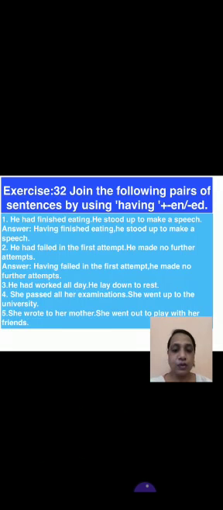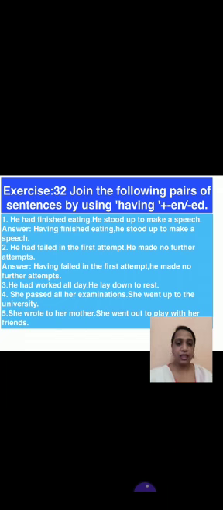Now children, you have to do this exercise number 32, which is there in your grammar book. Join the following pairs of sentences by using having plus en, ed, which means the third form of the verb. He had finished eating. He stood up to make a speech. What should be the answer? You have to see in the first sentence, had finished. Convert it into participle: having finished eating, comma, he stood up to make a speech.